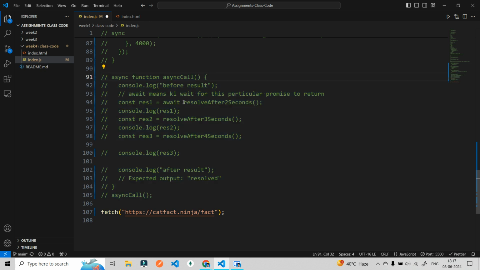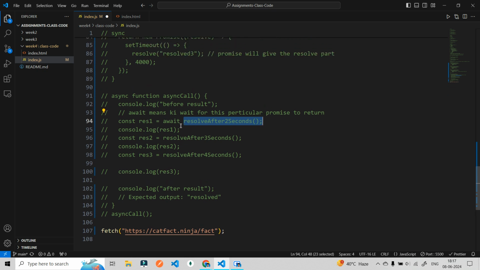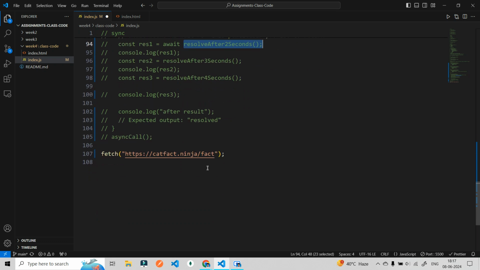For this particular function that we wrote yesterday, why did we write await here? Because we want this function to return something. Till that function returns, let me wait on this line. JavaScript will not move forward and will not run all the commands after this, because we have used await. We are getting something from this, and it takes time to return. In the same way, APIs take time to give us data. Whenever we use fetch, it will take some time to give us data.